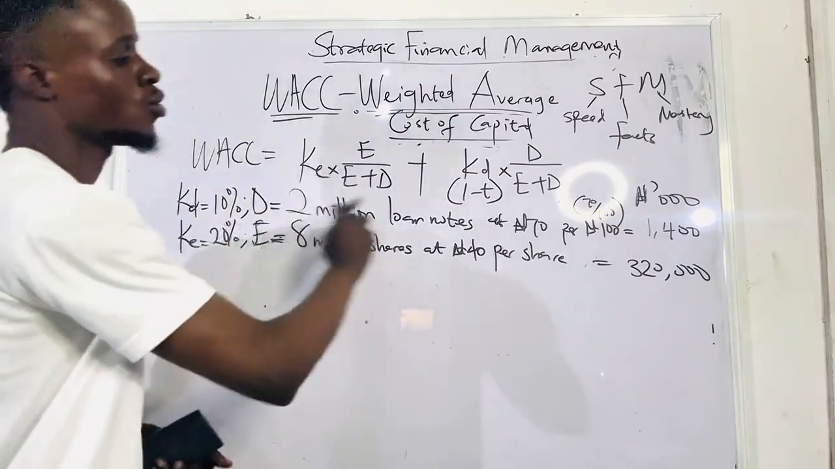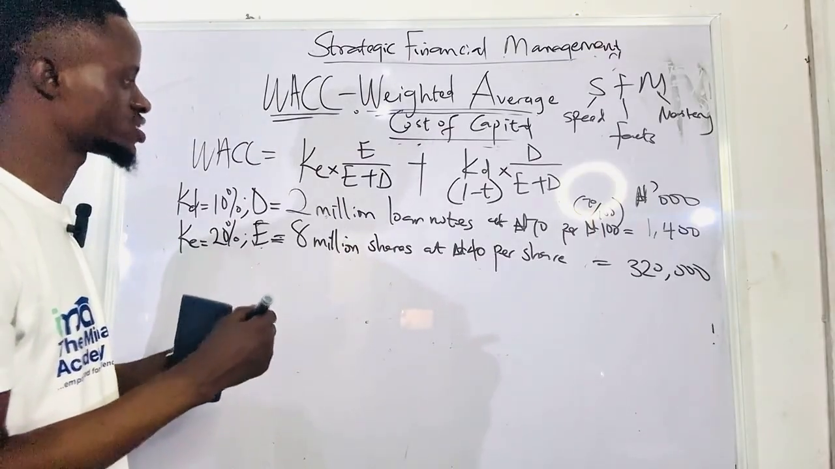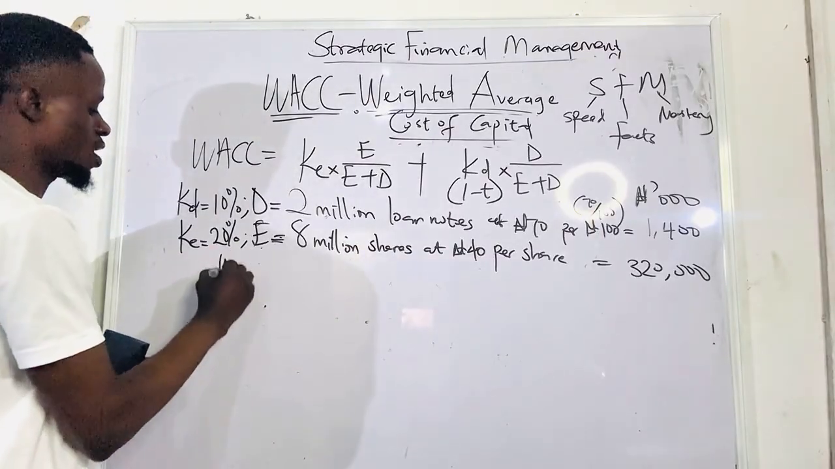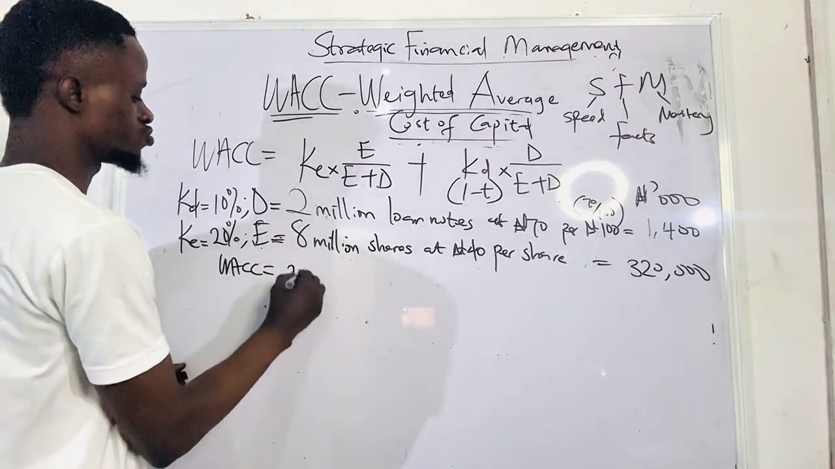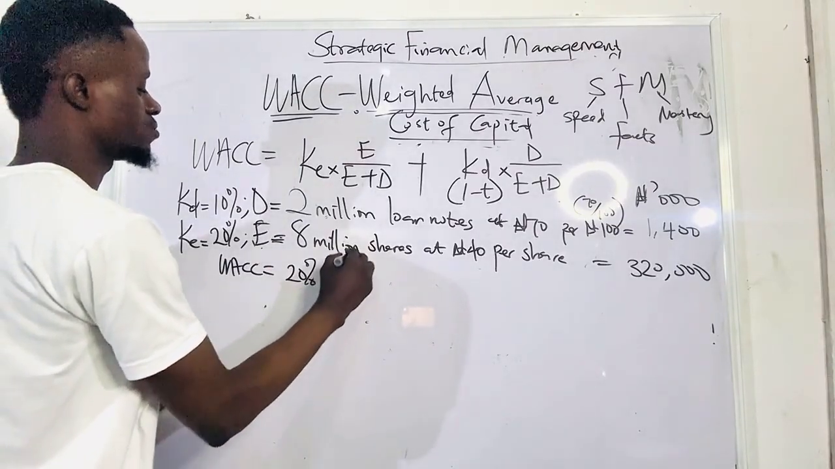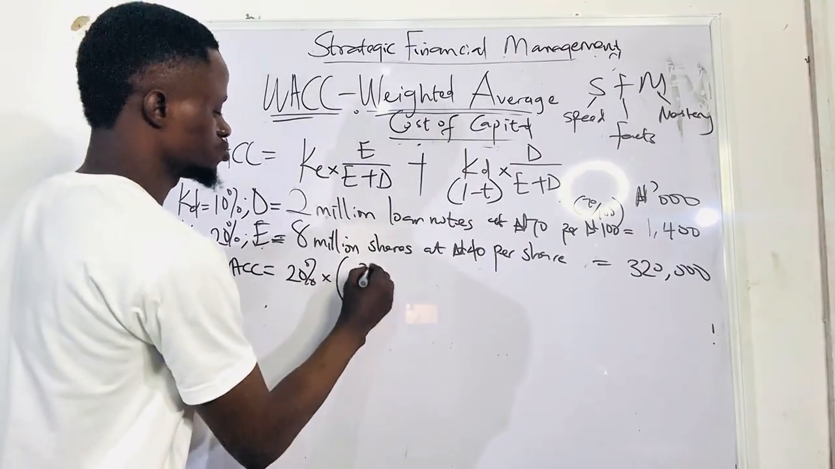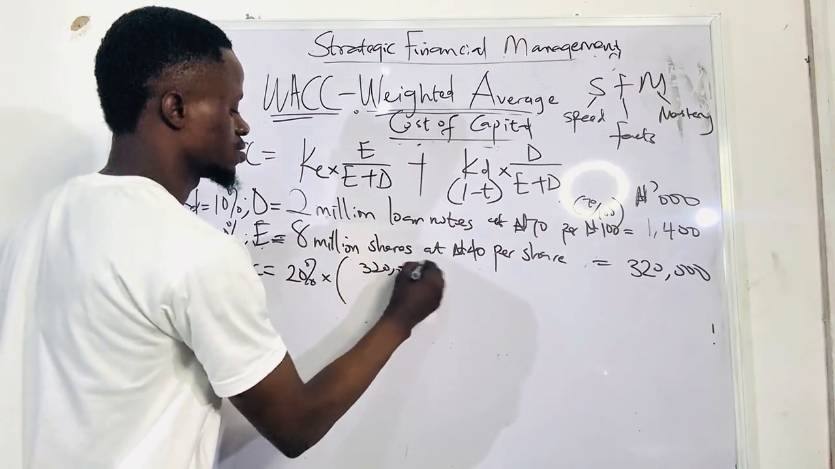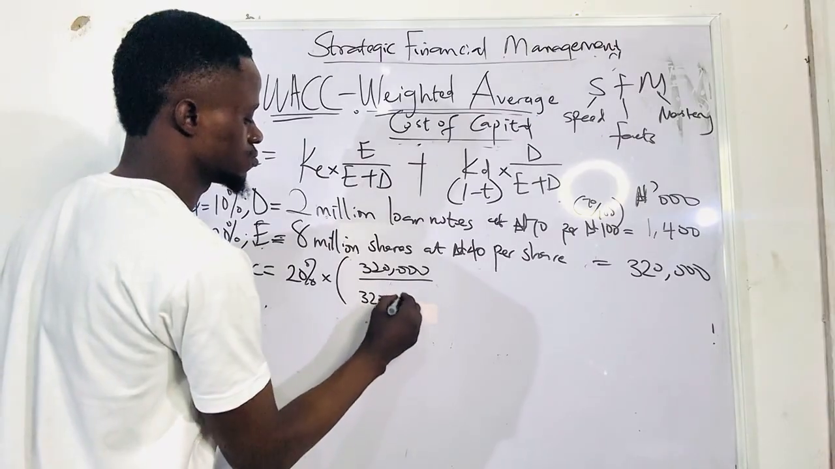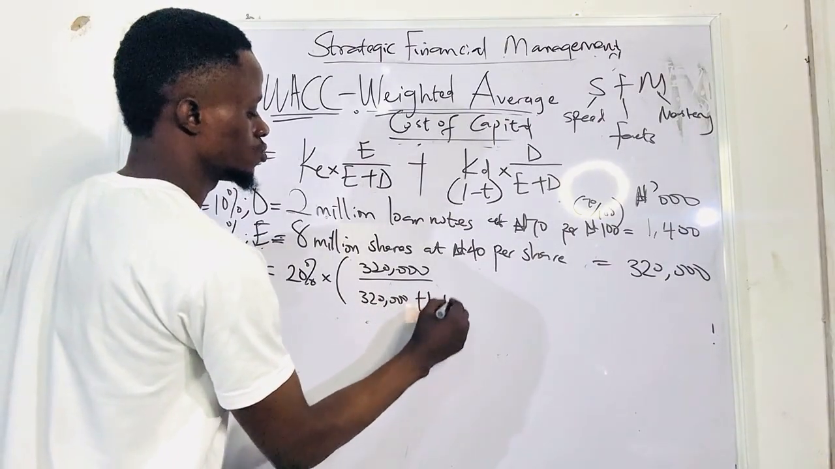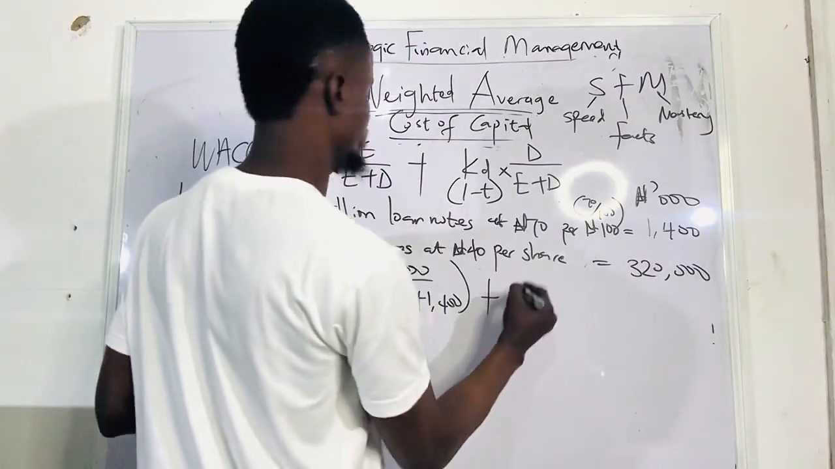20%. Now we have all our facts and everything. So let's impute the variables in the formula. So WACC is therefore equal to K. What is K? K is 20% times what is equity? The value of equity, 320, over 320 plus 1400, plus what is KD? KD is 10%